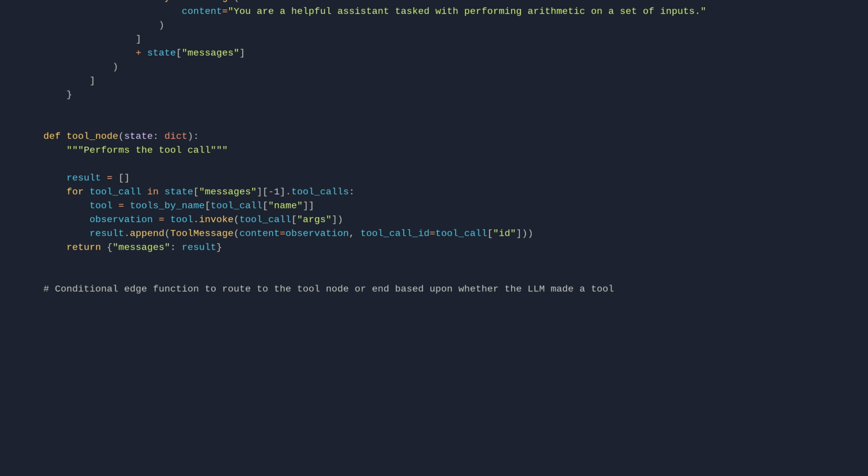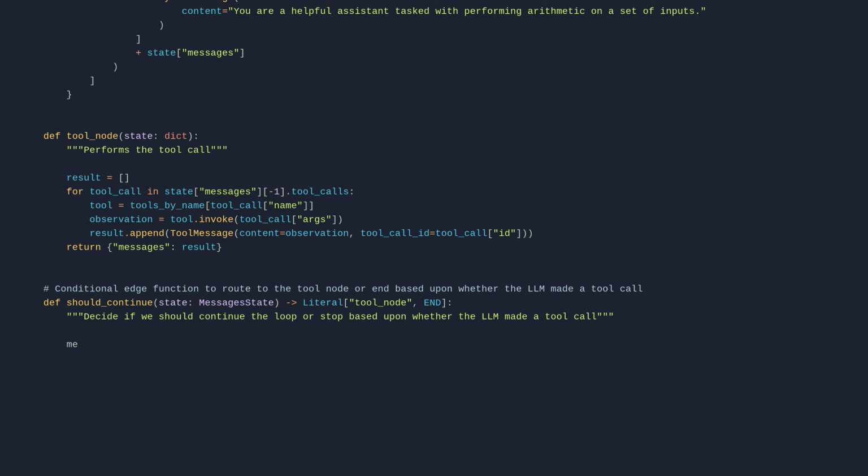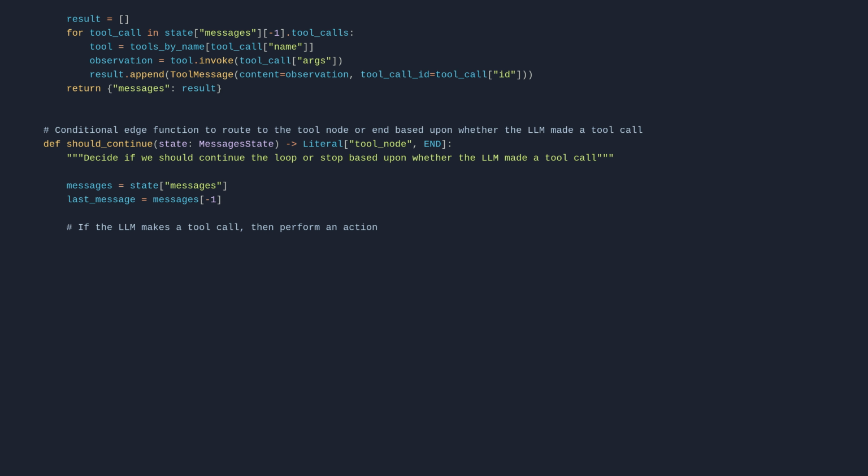made a tool call. def should_continue(state: MessagesState) -> Literal["tool_node", END]: # Decide if we should continue the loop or stop, based upon whether the LLM made a tool call. messages = state["messages"]. last_message = messages[-1]. # If the LLM makes a tool call, then perform an action. if last_message.tool_calls: return "tool_node". # Otherwise, we stop, reply to the user. return END.